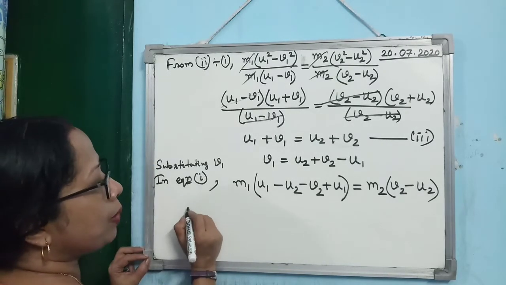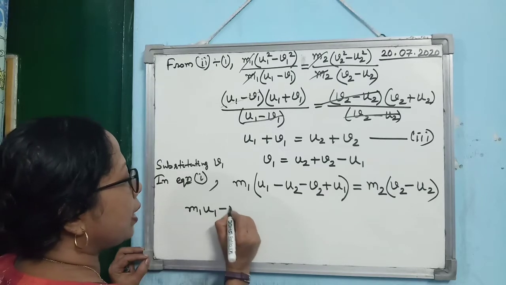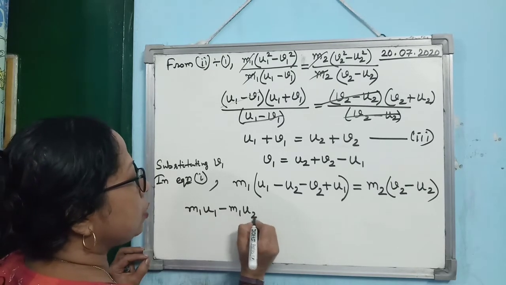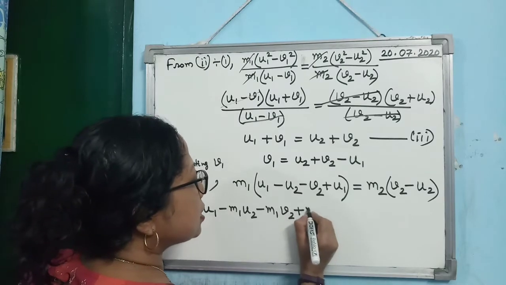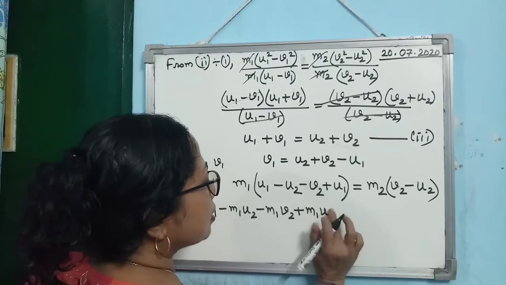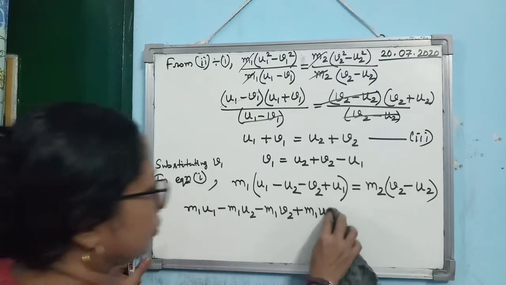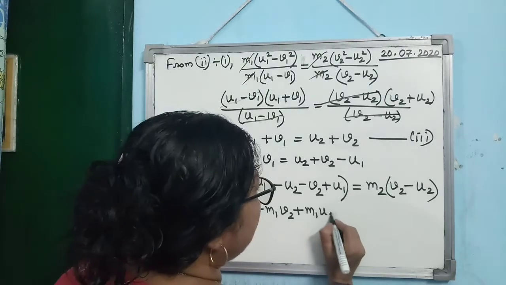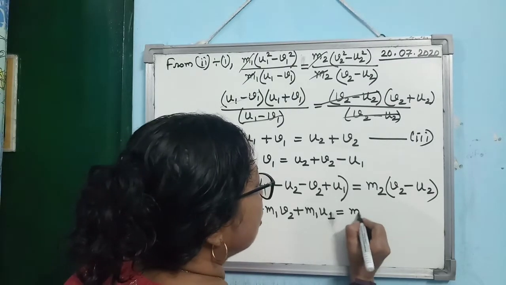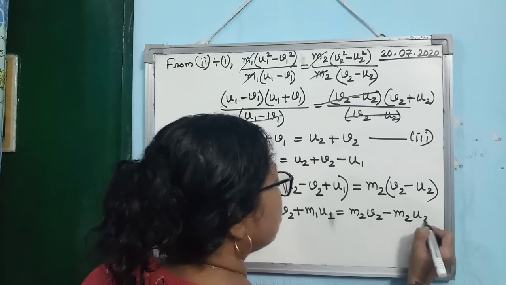If you are opening the brackets, then you see what you are getting: m1 u1 minus m1 u2 minus m1 v2 plus m1 u1, m1 u1 is equal to m2 v2 minus m2 u2.